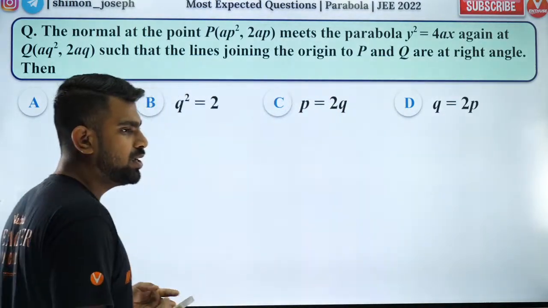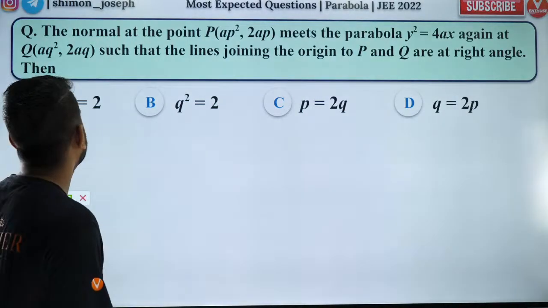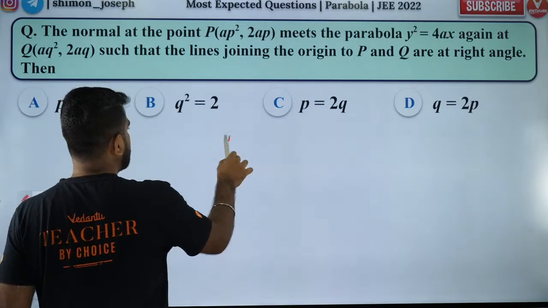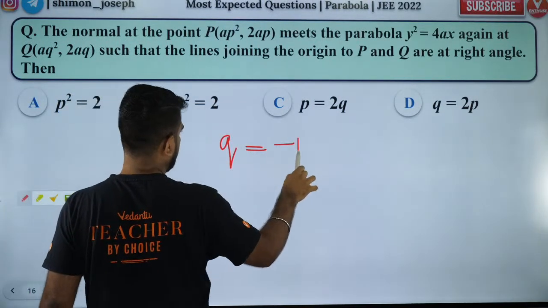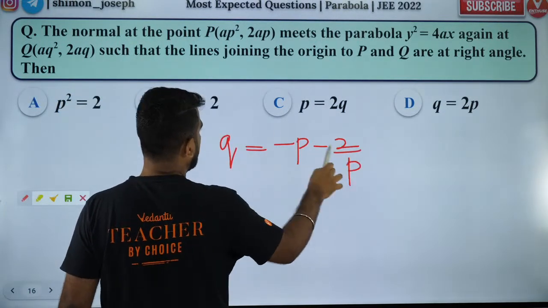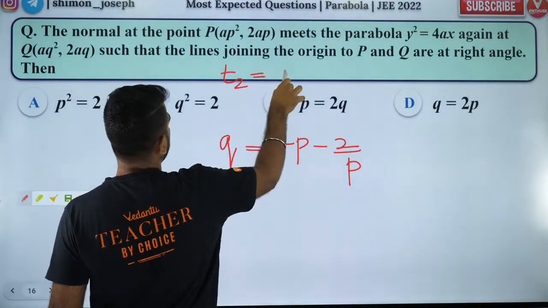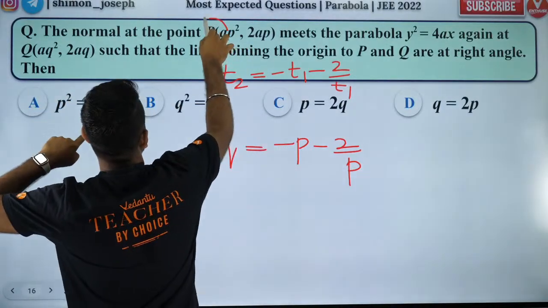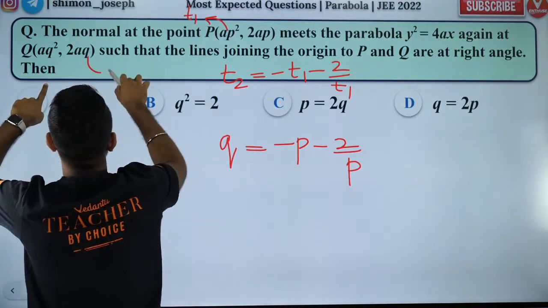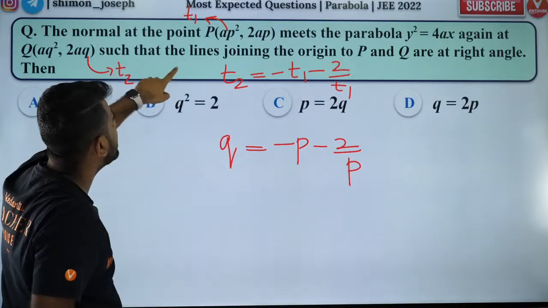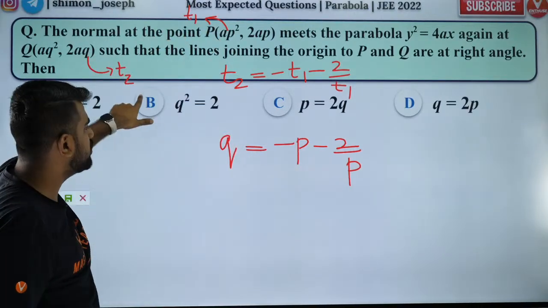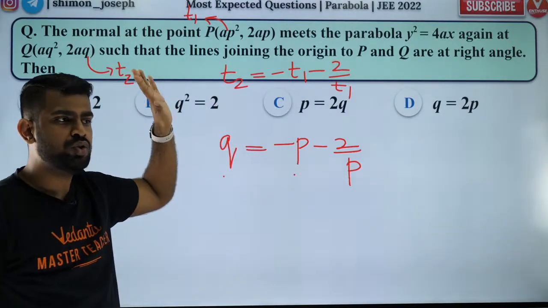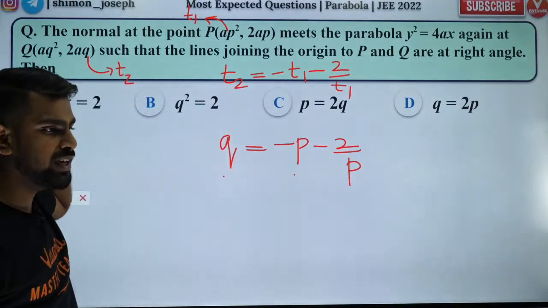Superb. So now people, let's solve it. The normal at the point meets the parabola again at Q. So we know that T2 is equal to minus T1 minus 2 by T1. So here T1 is P and T2 is Q. Did you guys like that? T1 is P, T2 is Q. So that's why T2 is equal to minus T1 minus 2 by T1. Super, na? Are you guys clear?